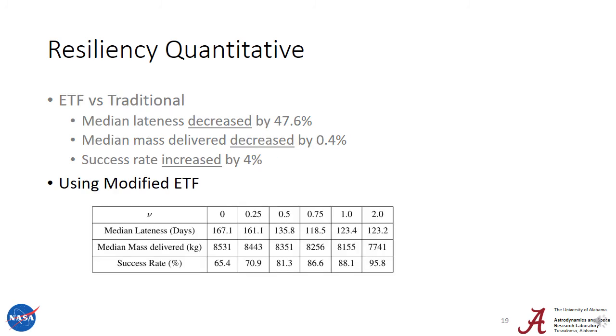What's more is if we use modified expected thrust fraction, so traditional expected thrust fraction, which is over here, has a success rate of 65.4%. But if we use a nu value of 2 with modified expected thrust fraction, that success rate increases up to 95.8%, which is a major increase in the success rate for only about an 800 kilogram decrease in delivered mass.